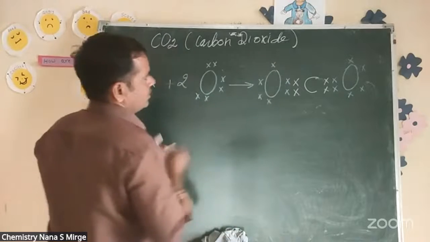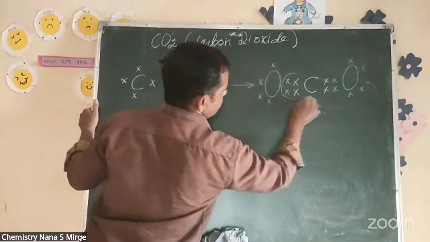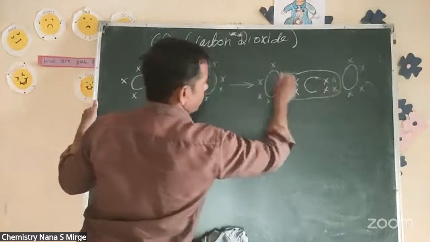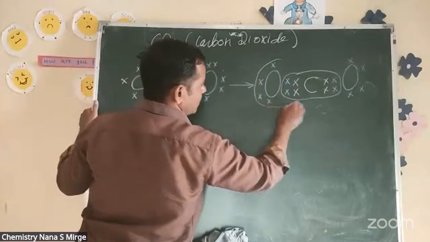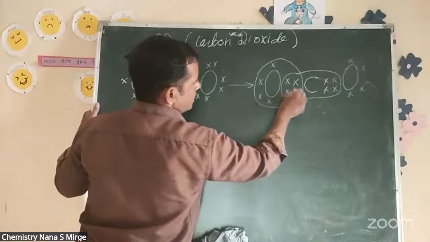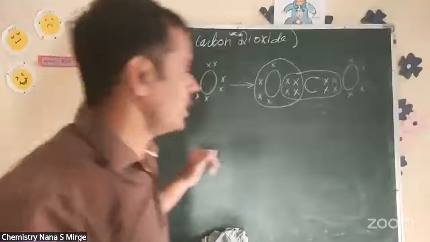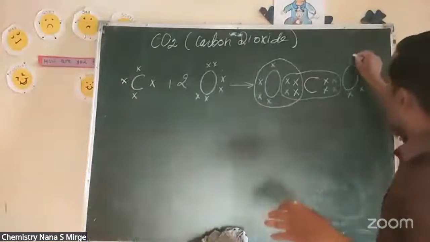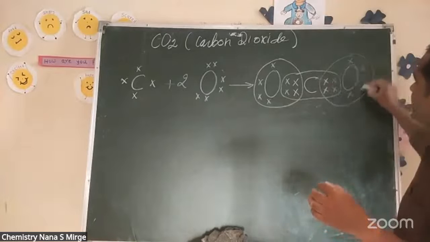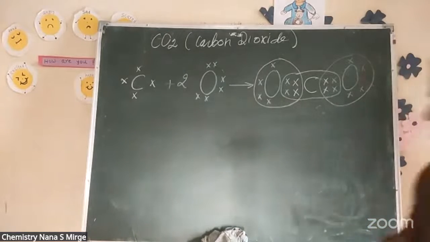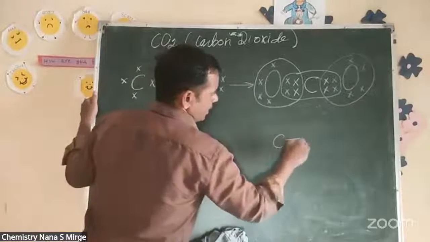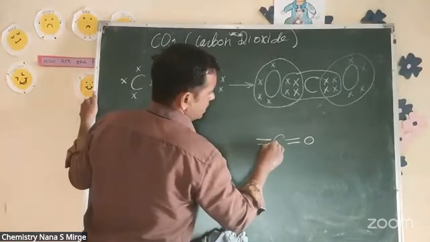Count the electrons present in carbon: 1, 2, 3, 4, 5, 6, 7, 8. Count the electrons present in this oxygen: 1 to 8. Again 8 electrons. So you can write this as C double bond O, C double bond O.